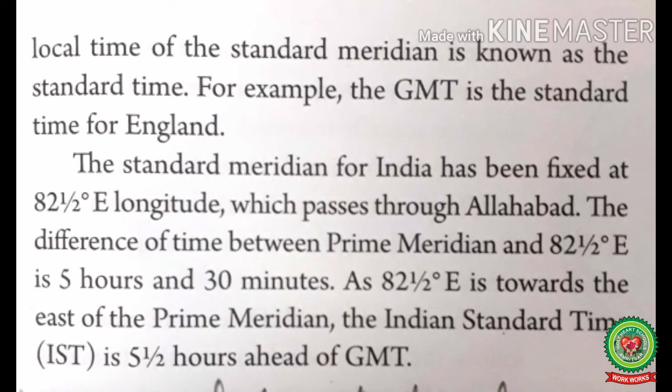The difference of time between the prime meridian and 82.5 degree east is 5 hours 30 minutes, that we have already discussed. As 82.5 degree east is toward the east of the prime meridian, the Indian Standard Time is 5 hours 30 minutes ahead of GMT, because we know that places lying to the east of the prime meridian will be ahead of Greenwich Mean Time.